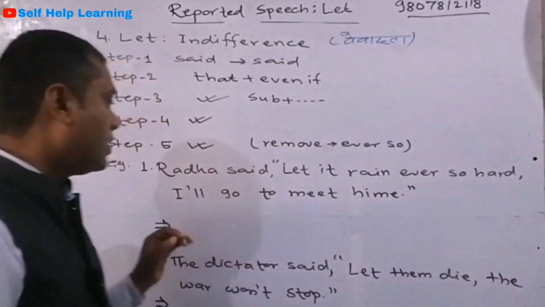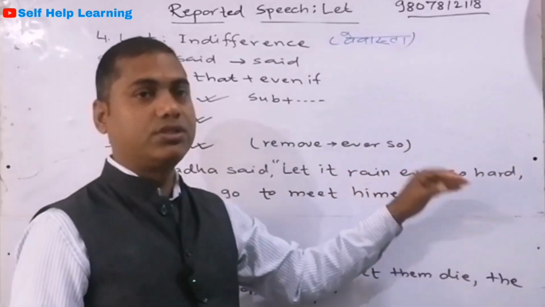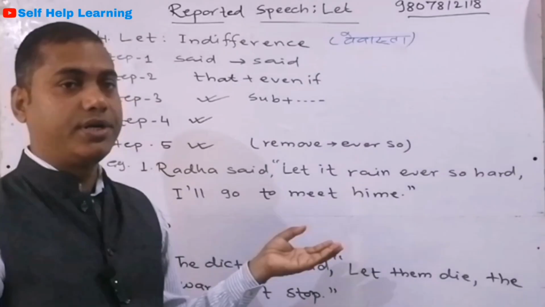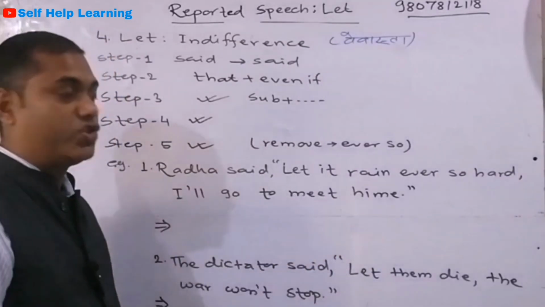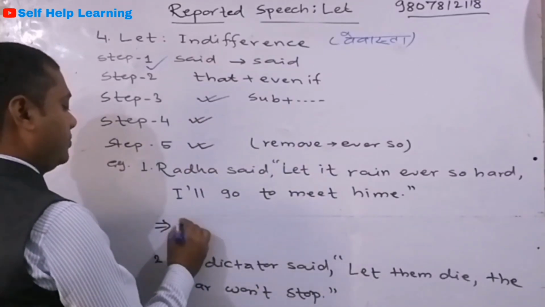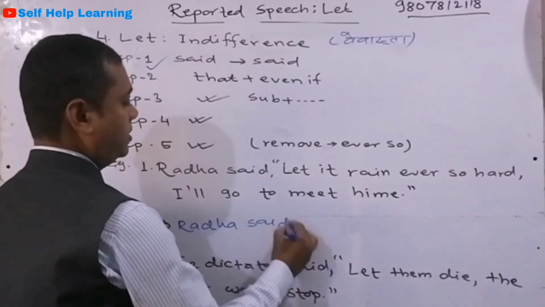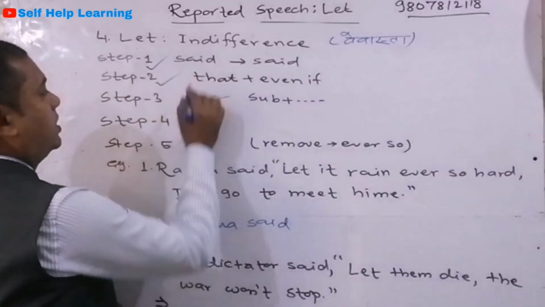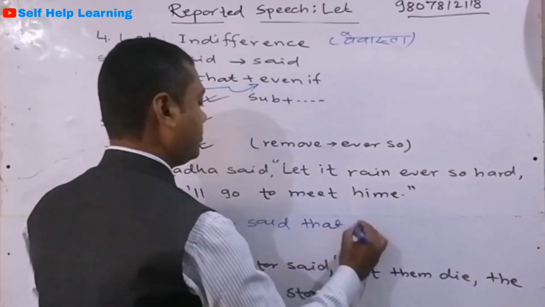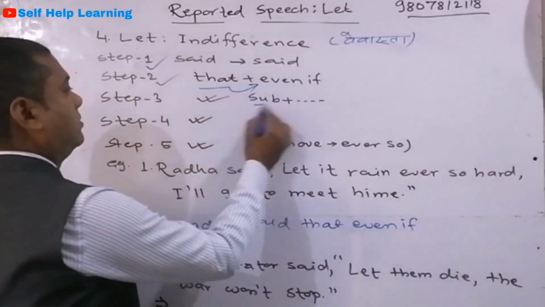An example, Radha said, let it rain ever so hard, I'll go to meet him. So how are you going to change this? See there. First of all, first step, what happens? Radha said remains the same. Radha said. Second step, conjunction that plus even if. Said that even if, and then third step is the subject.